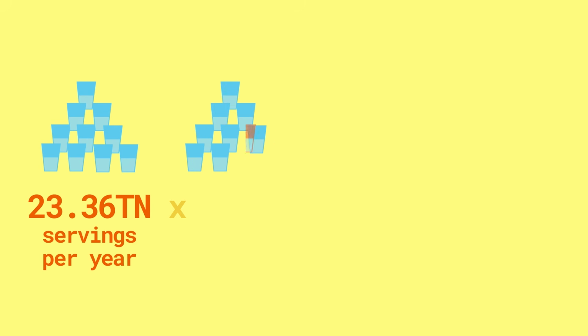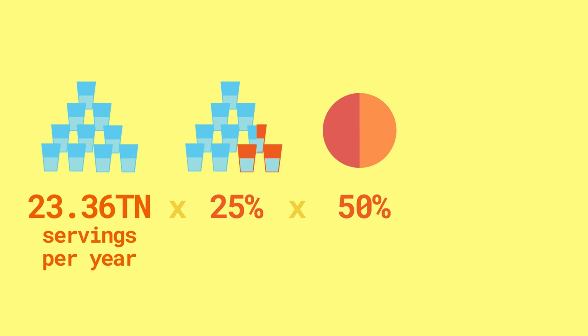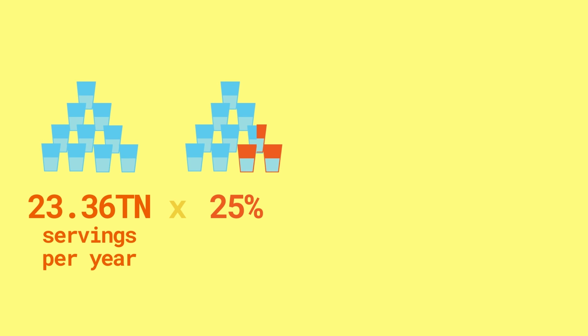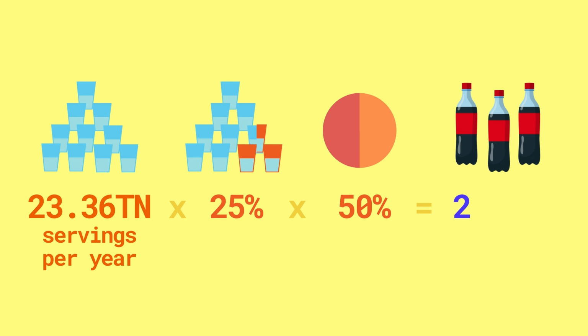Now, let's make an assumption that out of all the water that we drink, 25% can be soft drinks of some sort. Then let's make another assumption that Coca-Cola would take 50% of that market share of soft drinks in 150 years. Is that too ambitious? We'll test it in a moment. But for the time being, let's take these assumptions and see what it means. Now, 25% multiplied by 50% is 2.92 trillion servings a year that Coca-Cola needs to sell.